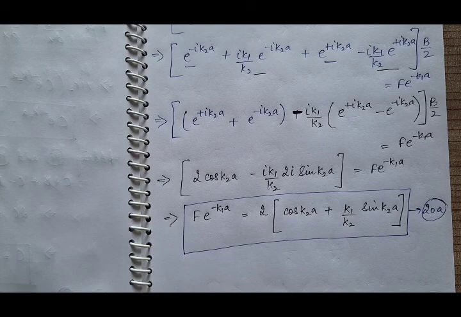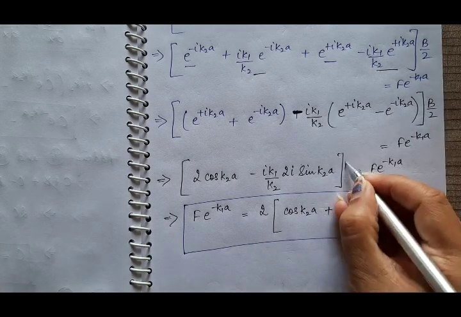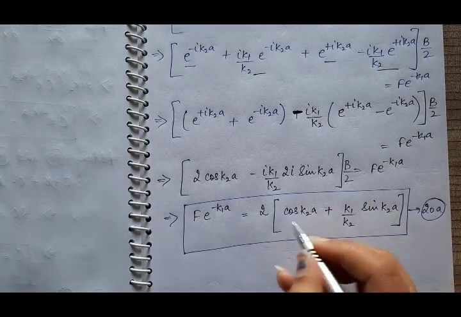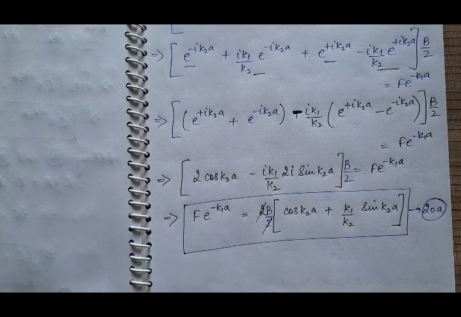And now put the values of C and D from equation 18th and 19th in equation 17th, and you will have the value of this in terms of B, one another value, and we also have B by 2 here. B by 2 here, and this 2 and 2 will be cancelled out. So this is one value of F in terms of B.